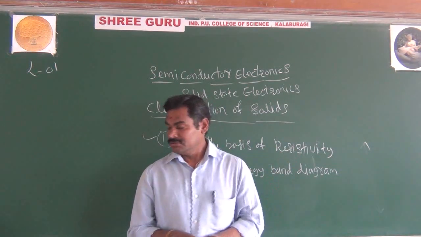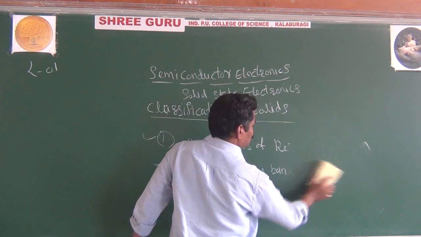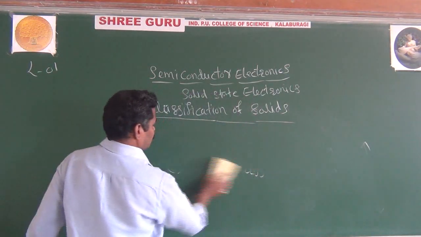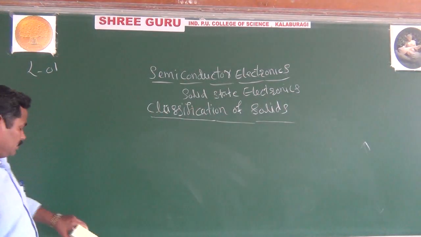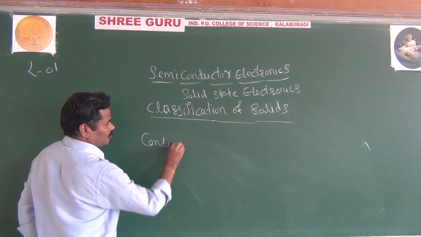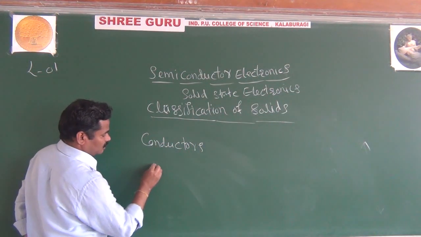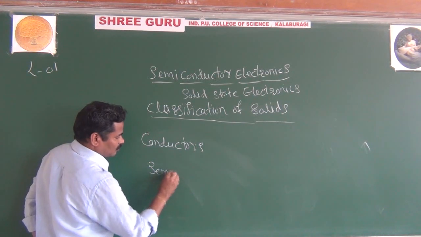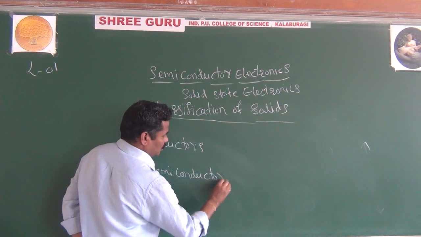We'll go for that. See here, on the basis of resistivity, we can go for the conductors, semiconductors and insulators.